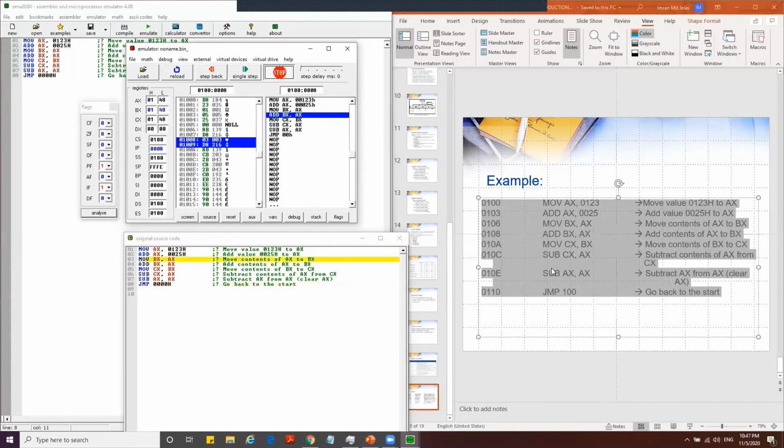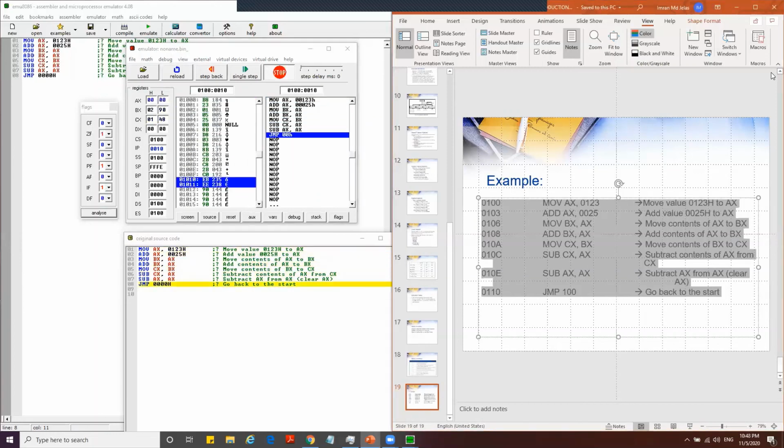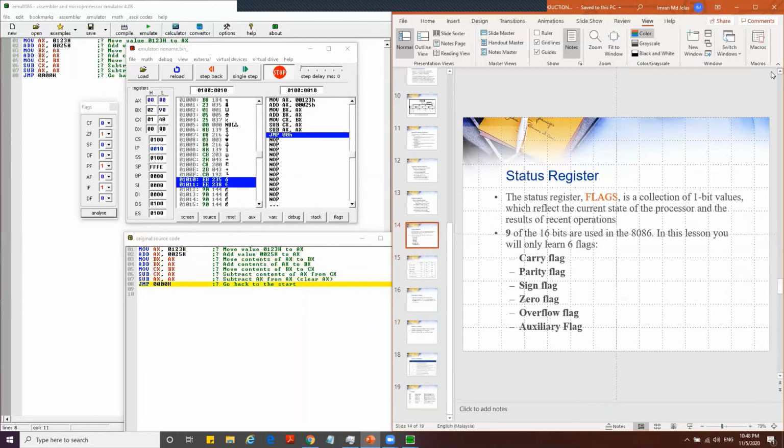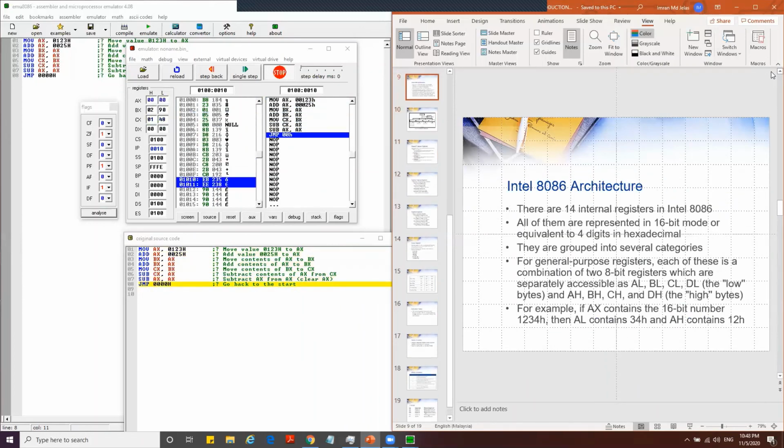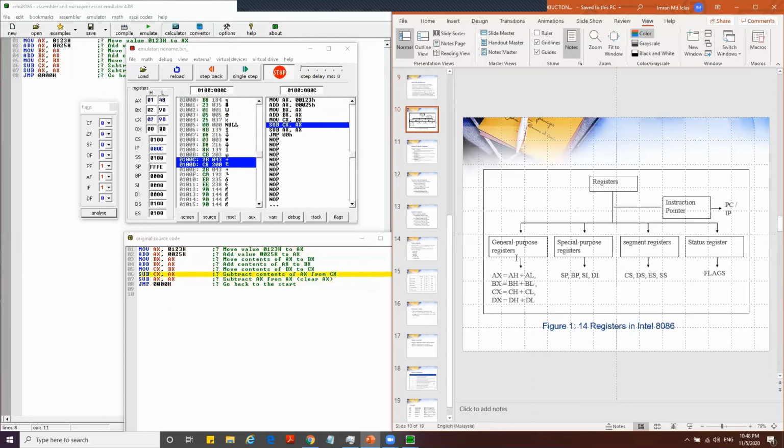So remember, as previously discussed, in assembly language, in Intel architecture, there are 14 internal registers. 13 you can see here. The 14th is the flag itself. The general purpose registers consist of AX, BX, CX, and DX.